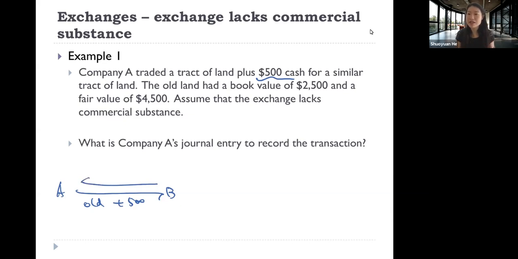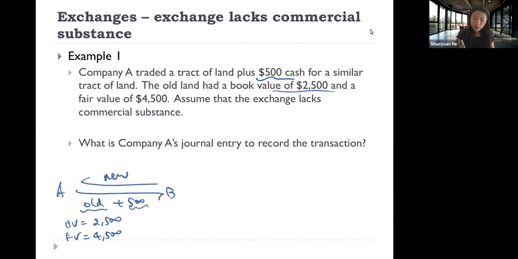The old tract of land has a book value of 2,500 and a fair value of 4,500. Even though the fair value is more than the book value, because your future cash flow doesn't change and you are paying out cash to be in this exchange, company A cannot recognize any gain or loss here.